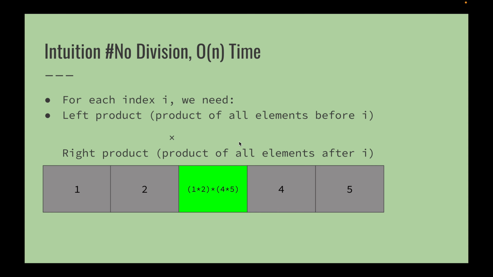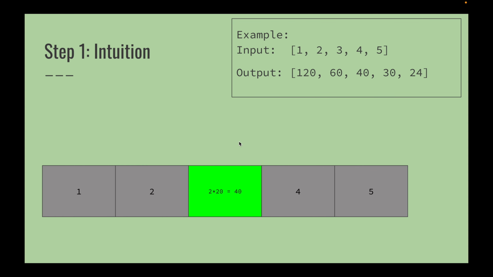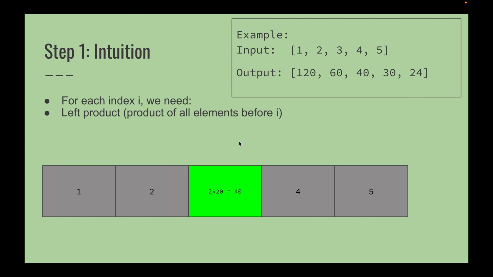So there are two passes that we will do. The intuition in this step is that for each index i, we need the left product and the right product, and so we'll do, finally, 2 into 20, which is 40. You can see the given array is 1 2 3 4 5, and if you observe at this index, it is coming 40, as you have seen. Similarly, if you repeat this, you will get the output like this.